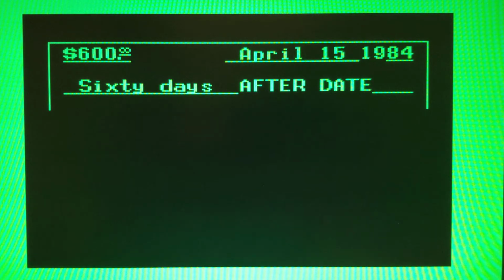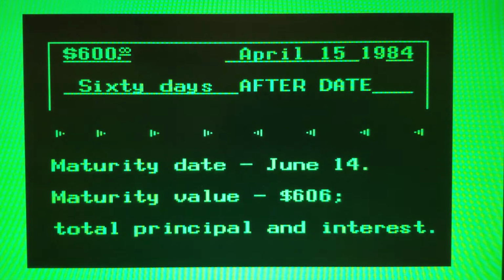This negotiable note matures in 60 days from April 15th. When the note was accepted on April 15th, this entry was made. The maturity date or due date is June 14th, which is 60 days from April 15th, the date when the note was made. The maturity value of the note is $606, which is the total of principal and interest that must be paid on the due date.